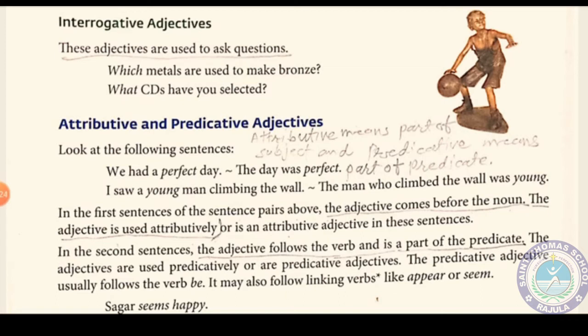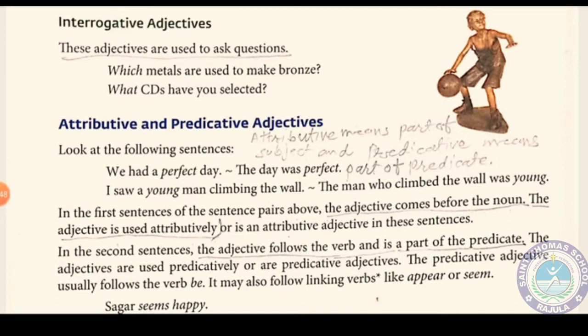So in all, these are the types of adjectives we have seen. What is meant by adjective? Adjective means the words which add to or modify a noun or a pronoun are called adjectives, and an adjective may describe, identify or quantify a noun or pronoun.